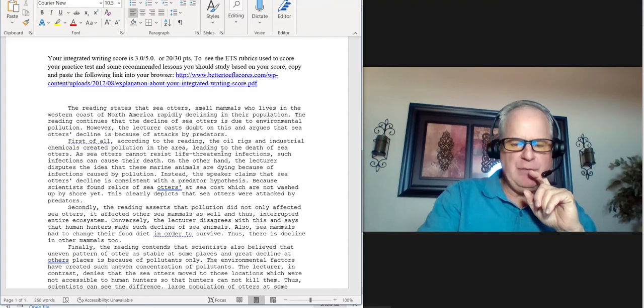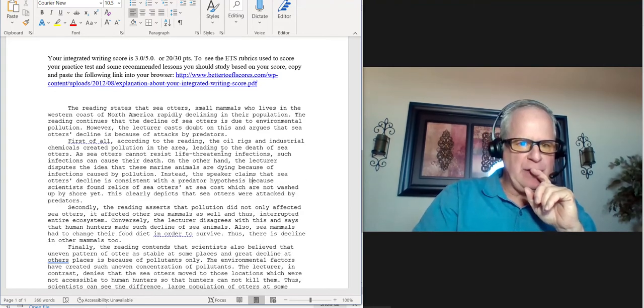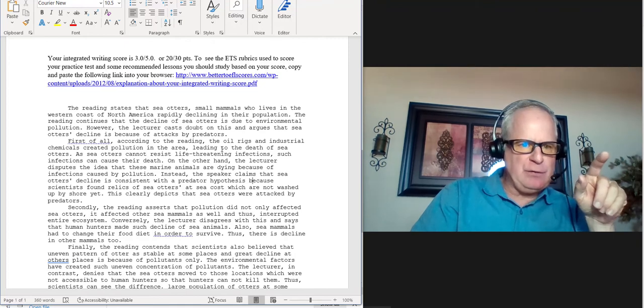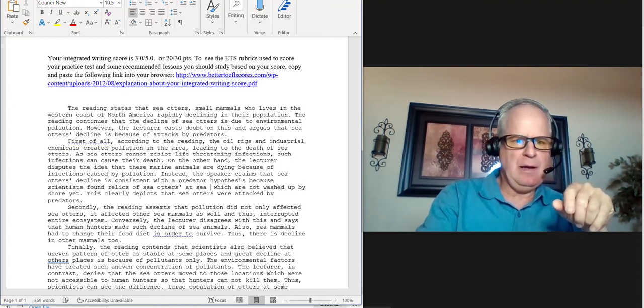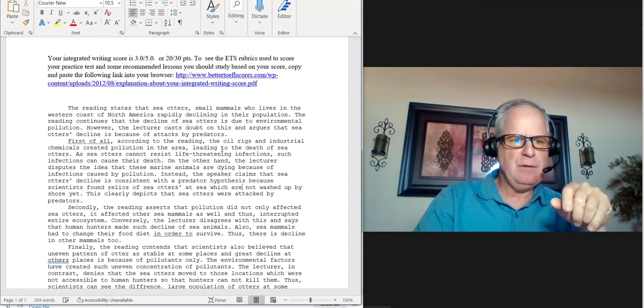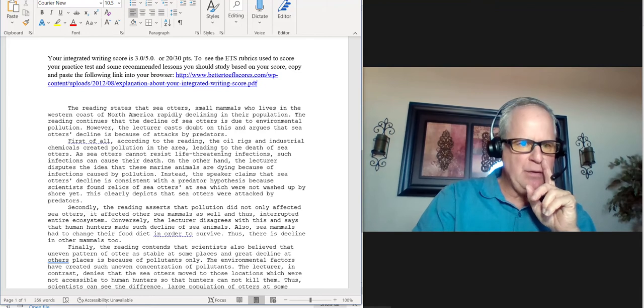You have to combine these two sentences so you don't have that fragment. Let's look at it. Instead, the speaker claimed that sea otters' decline is consistent with a predator hypothesis because scientists found relics of sea otters at sea. And I'm going to get rid of cause, which, and it looks like past tense, which were not washed up by shore yet.